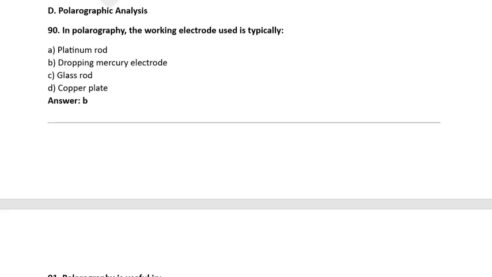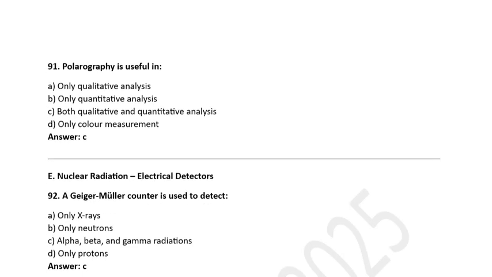In polarography, the working electrode used is typically A. Platinum rod. B. Dropping mercury electrode. C. Glass rod. D. Copper plate. Option B, dropping mercury electrode, is the right answer.